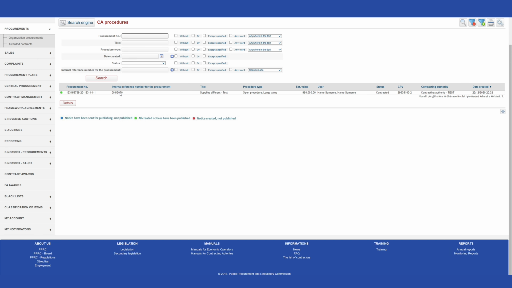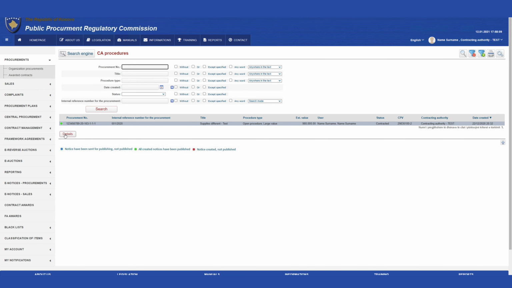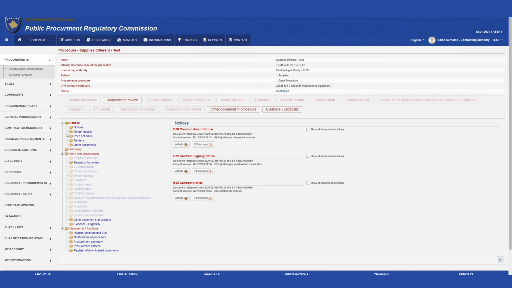After selecting the procedure and clicking on the Details button, a new window opens that shows all notes and documents related to the procurement procedure. Here appear basic information on the procedure and its status, as well as active buttons like Requests for Review, Other Procedure Documents, Proof of Admissibility.